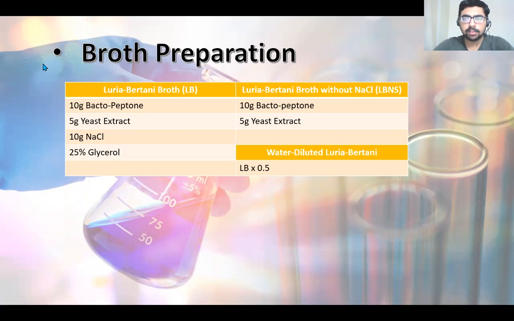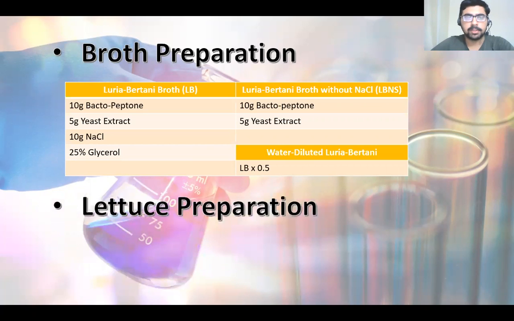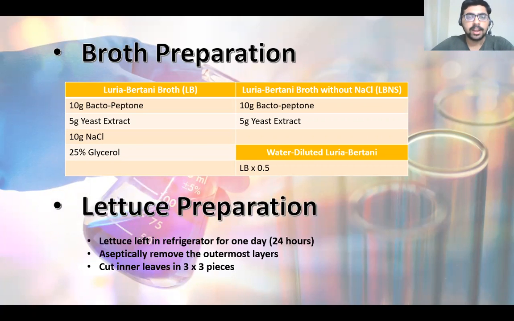The second type of broth generally used is LBNS, which is broth without NaCl, because we are checking the process of internalization depending on the salts. So in this, we have removed the stressor. And the third part of our long procedure is the lettuce preparation. So we take out the leaves, and the outer leaves are left. The innermost leaves are taken and cut into pieces of 3 by 3 millimeters.